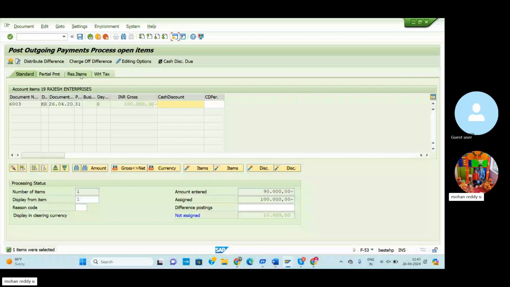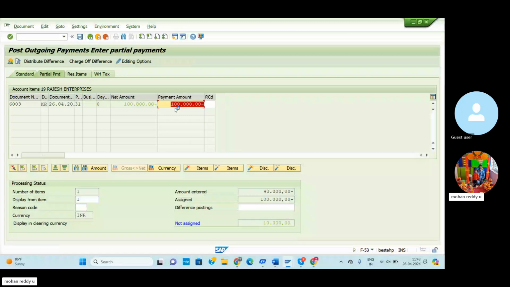Today we are clearing the partial amount. Out of the 1 lakh vendor invoice, today we are clearing 90,000 only. So we can select the partial amount. Here partial amount 90,000. So click here.